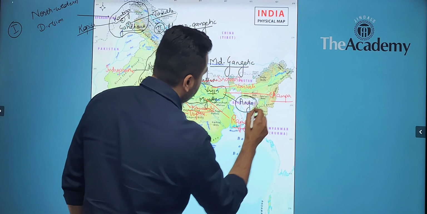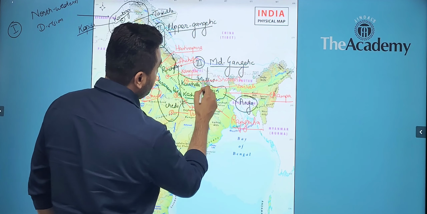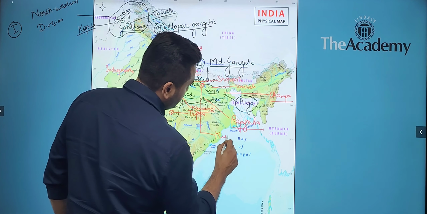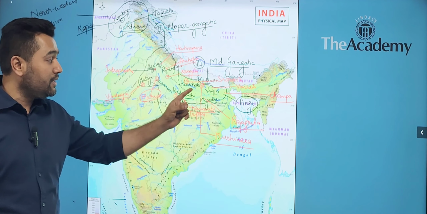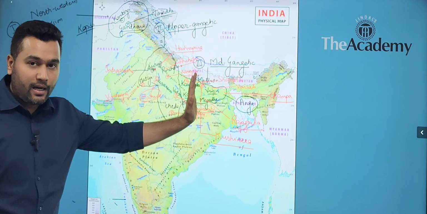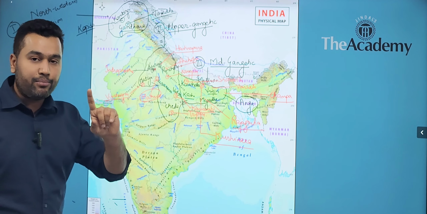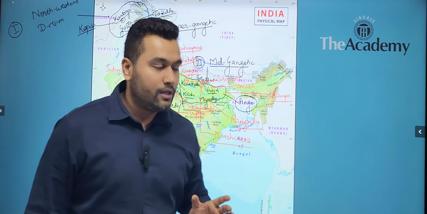And Mallas had a capital Kushinagar or Kushinara. Kushinara is associated with the life and times of Gautam Buddha. So we see these 6 Mahajanpad, that is Kaushal, Kashi, Mallas, Vrijis, Magad and Ang. These 6 Mahajanpad would be contesting against each other during the time period of second urbanization or the age of the Buddha and the Jain.